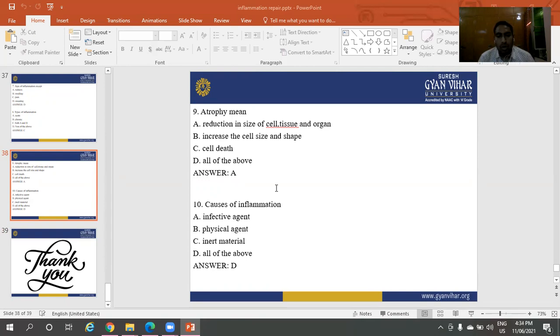Next question: causes of inflammation. Option A, infective agents. Option B, physical agents. Option C, inert material. Option D, all of the above. The right answer is that the causes of inflammation are all of the above: infective agents, physical agents, and inert agents. The right answer is D.